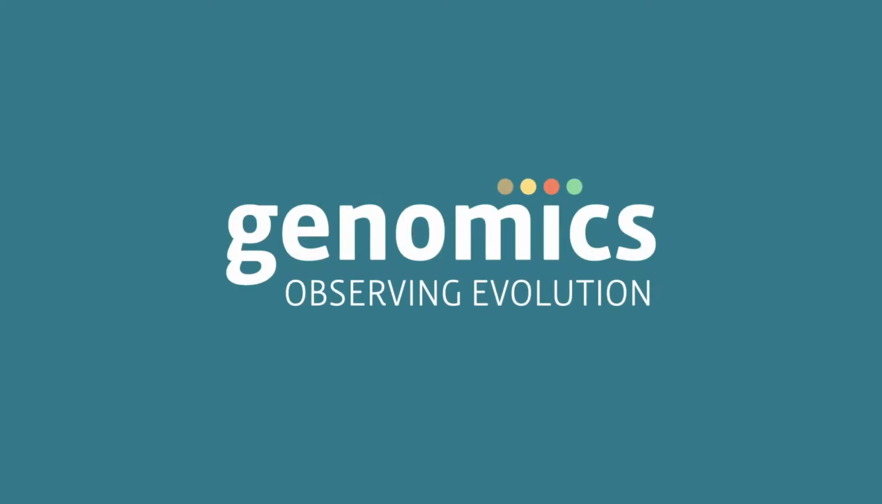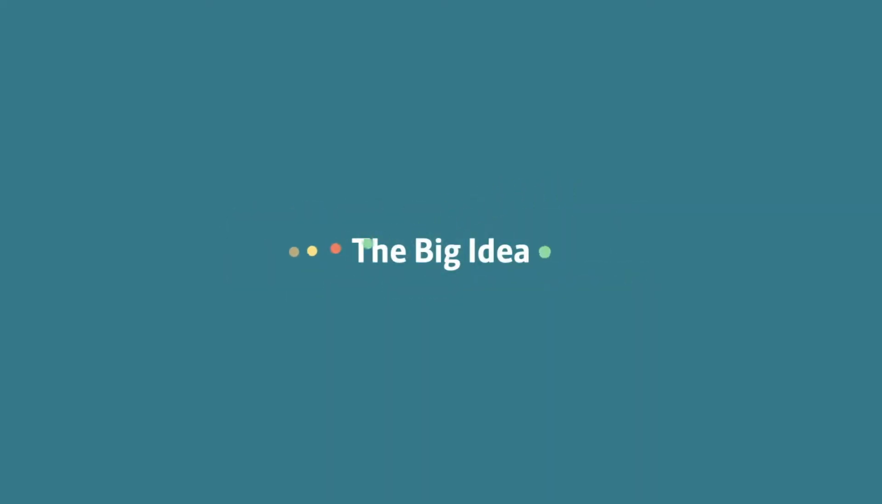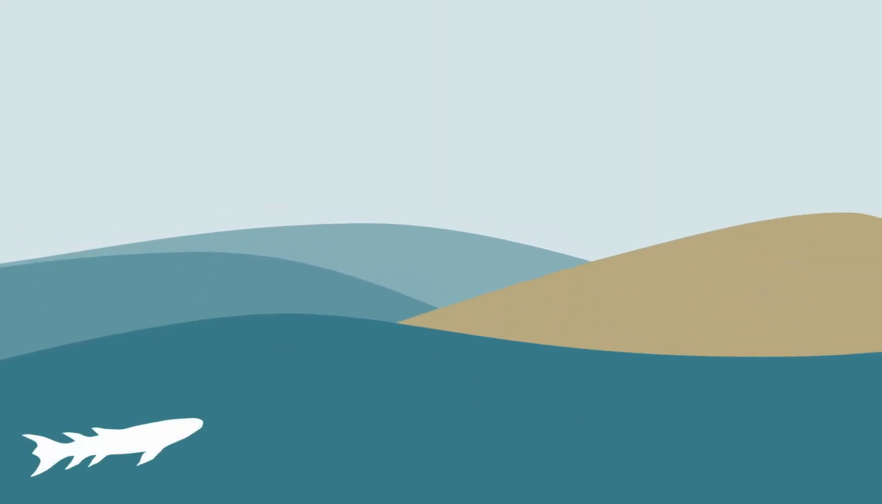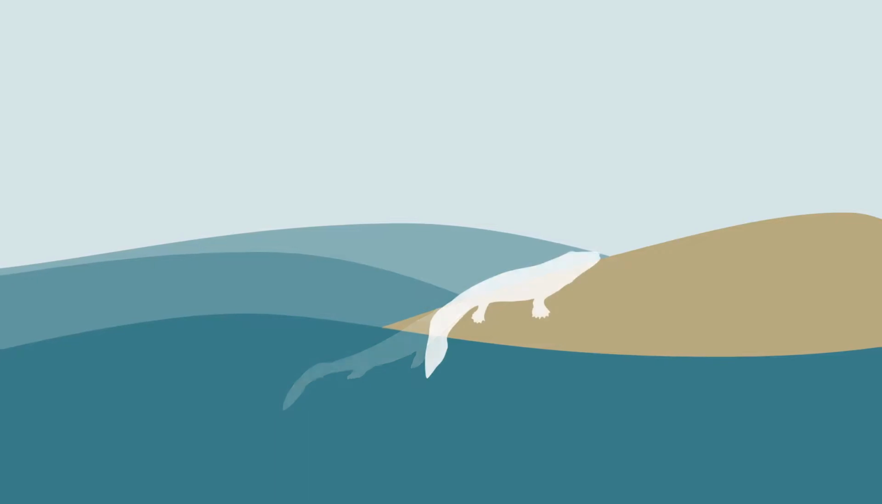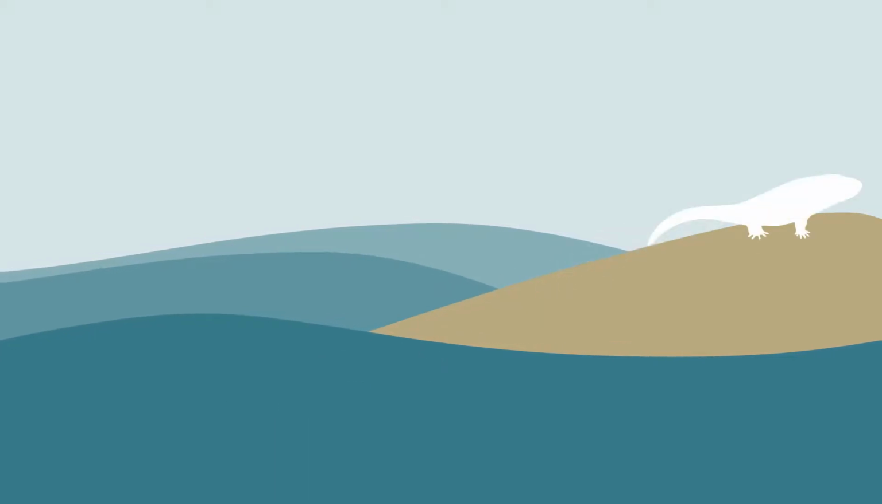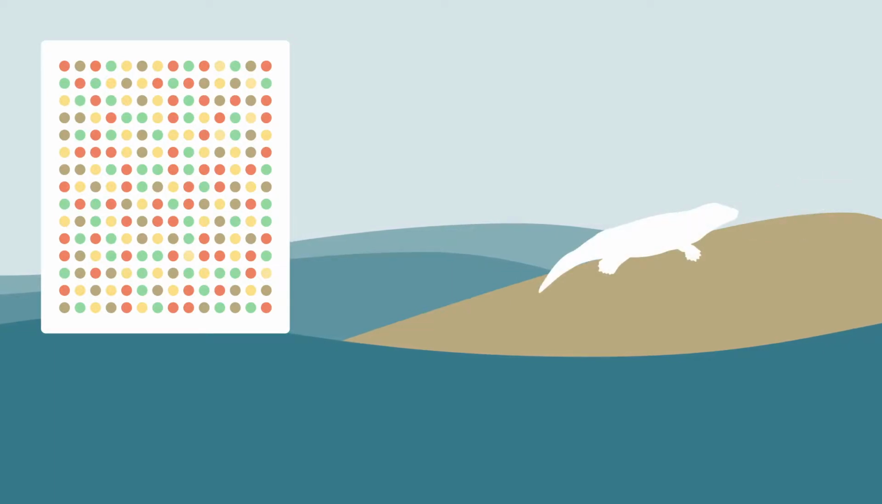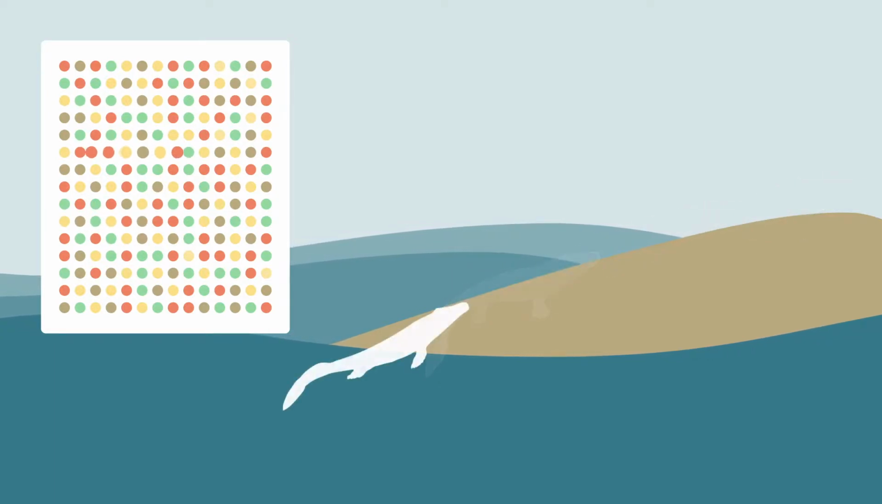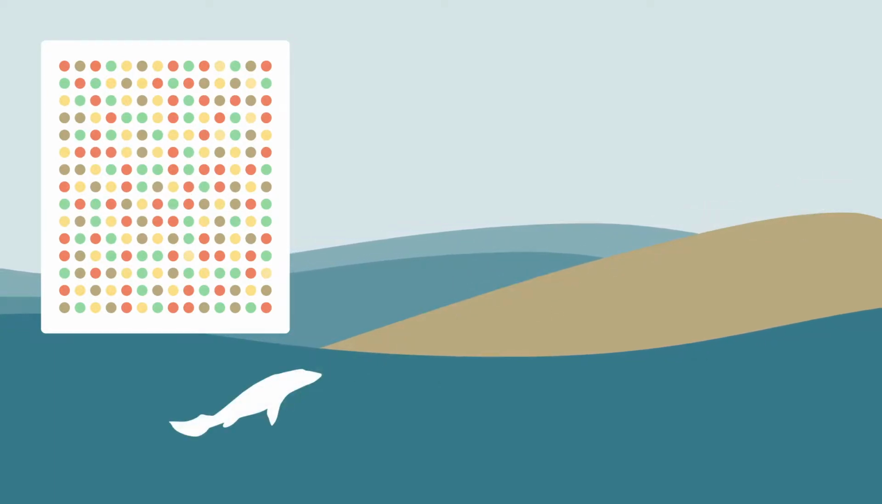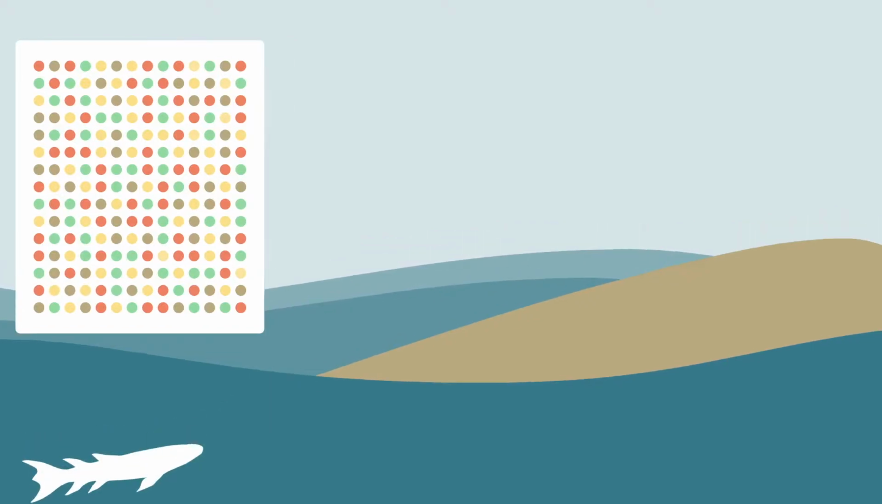Genomics, Observing Evolution. The Big Idea. The evolutionary history of a species, how it arose and changed over time, is written in its genome. Studying the genomes of many species enables us to look back in time and trace how life has changed over the span of Earth's history.